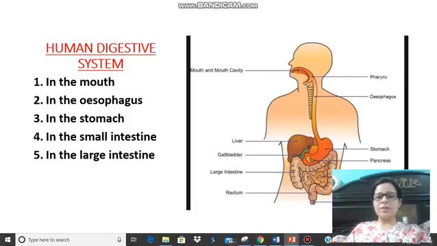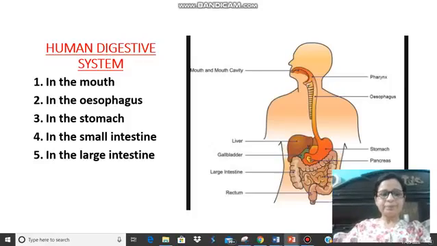The salivary gland releases a digestive juice known as saliva. Saliva makes your food soft enough to be swallowed. Now, once it is swallowed, the food goes down our food pipe. That's known as the esophagus, or in other simple words, the food pipe.